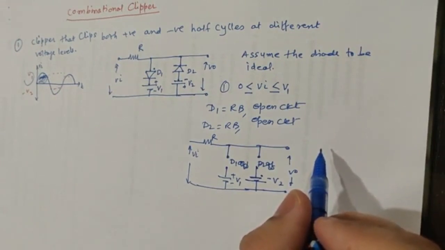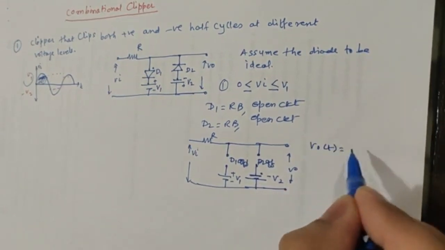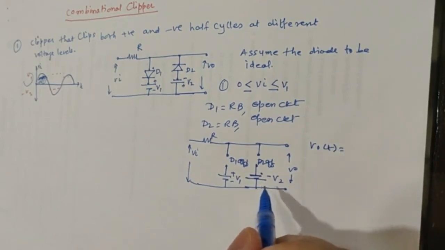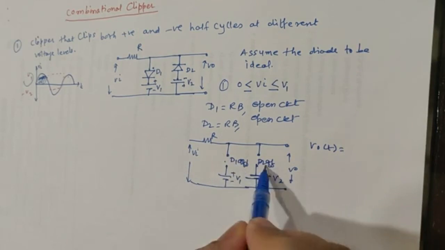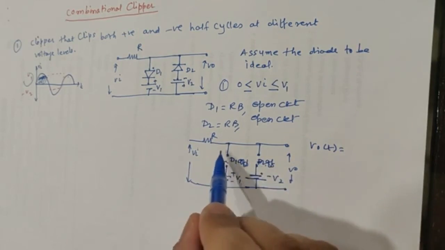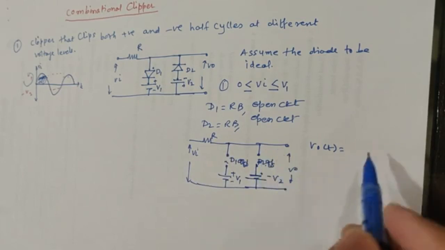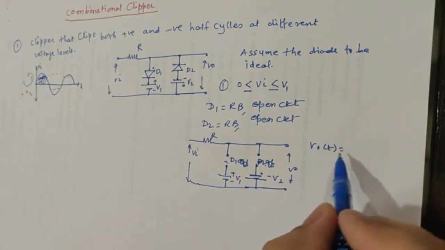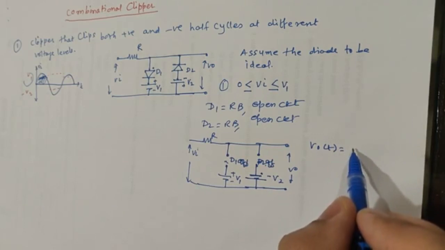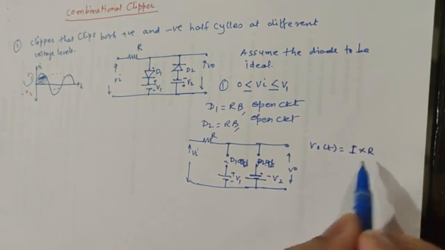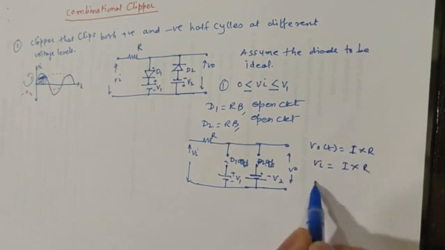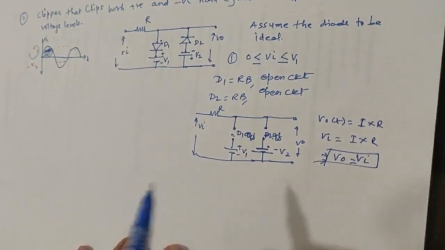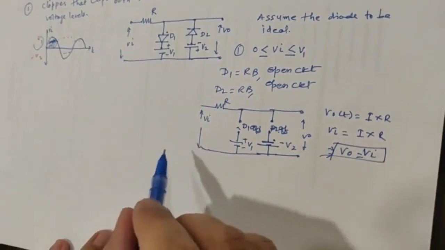Now let us check how the output is going to be here. See what will happen here. The output voltage V0 of t is equal to, because the currents are 0, so current is 0. So what will happen? The entire input will appear at the output. Why? I will tell you. Because here the output V0 of t is equal to I multiplied by R, and Vi is also equal to I into R, and therefore V0 will be equal to Vi. The input will appear at the output.